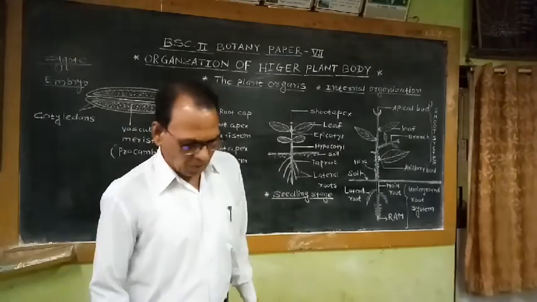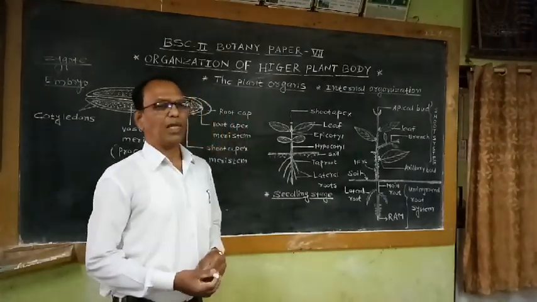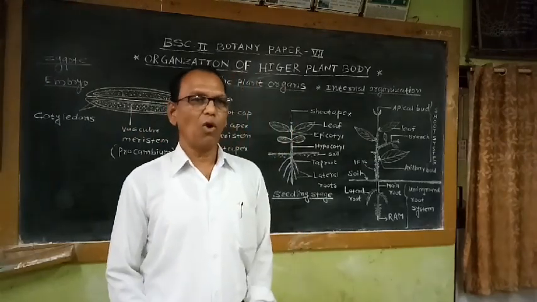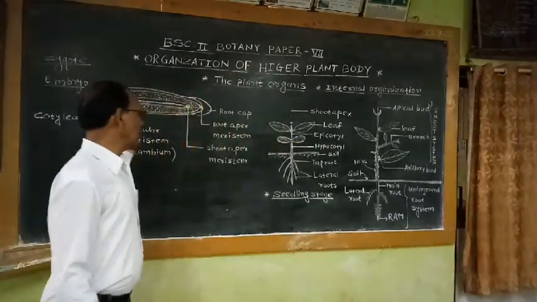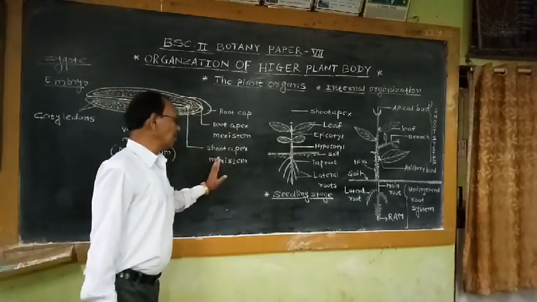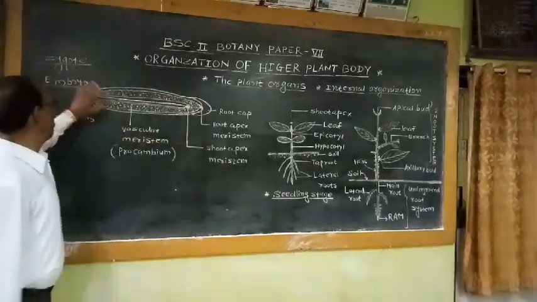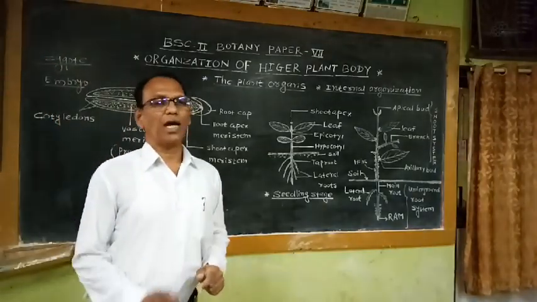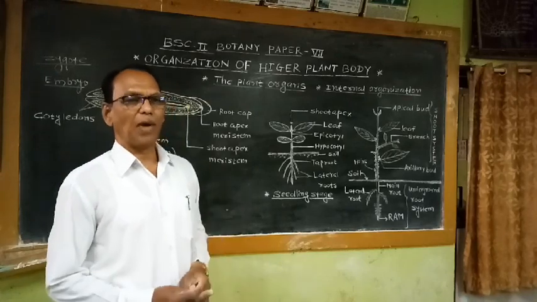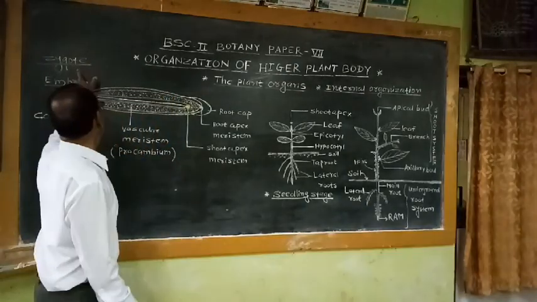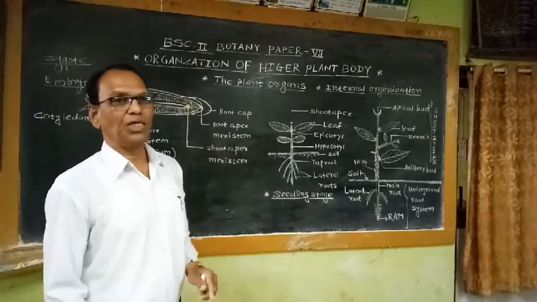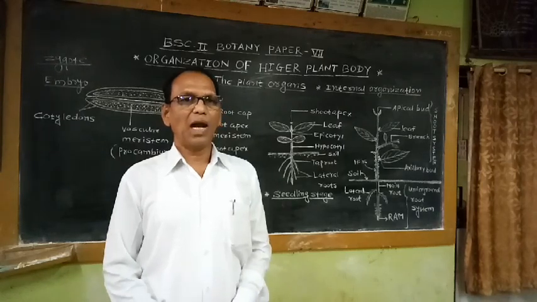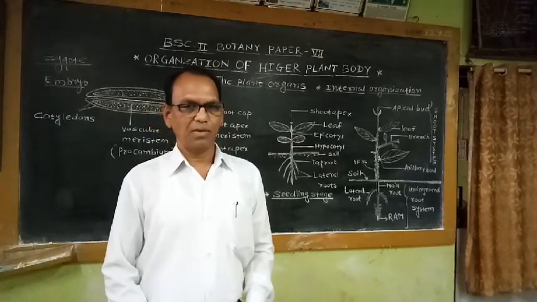That means this organization of the plant body is a complex process, and it involves many things. Starting from germination of the seeds, starting from formation of the zygote. Actually, the development of each and every higher plant begins and its growth and development continues from this single-celled zygote stage throughout the life of the plant, until the plant life completes.